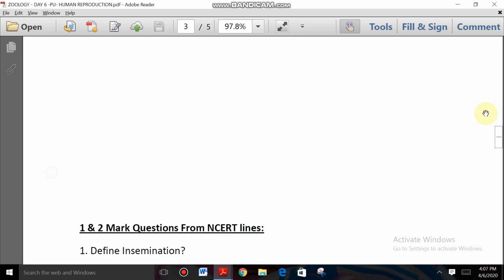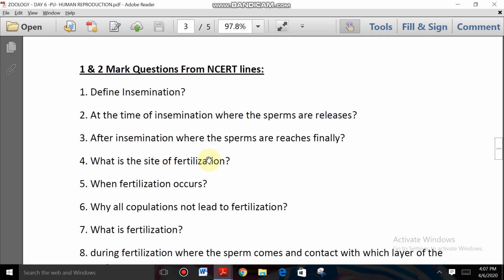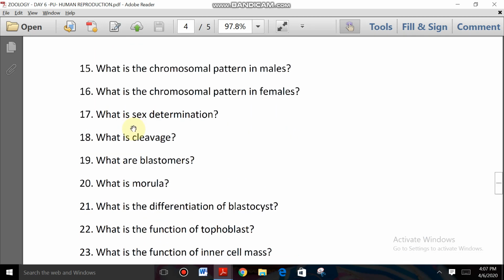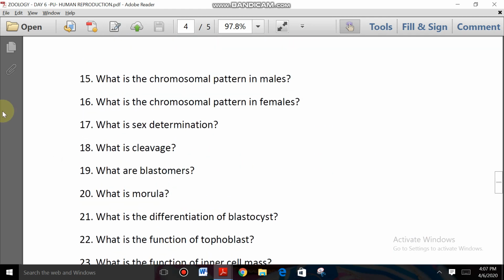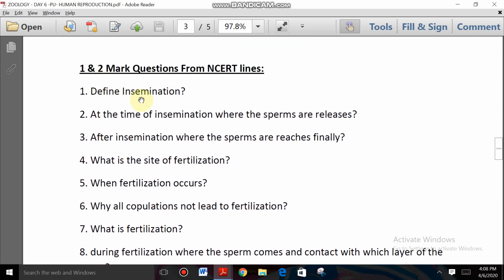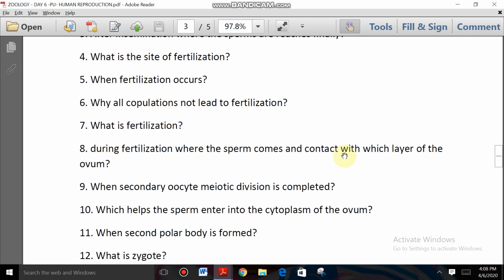So next, 1 and 2 mark questions from NCERT lines. I have made some 1 and 2 mark questions from NCERT lines only. Just go through them. In total, I think 42 questions are given that I made. So go through the questions, open the NCERT textbook, go through the NCERT lines and write the answers, prepare the answers from NCERT lines only. Very simple answers, 1 and 2 mark questions only, right? So this is your work, do it today itself only.